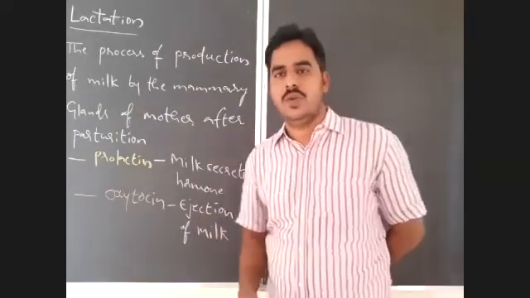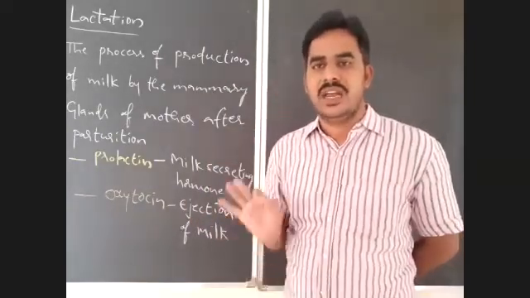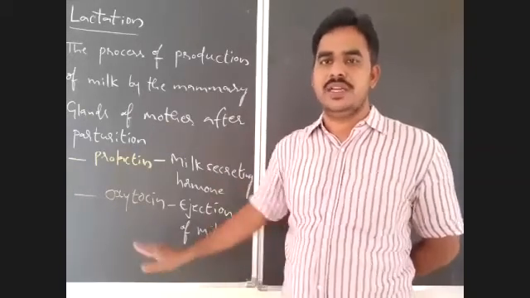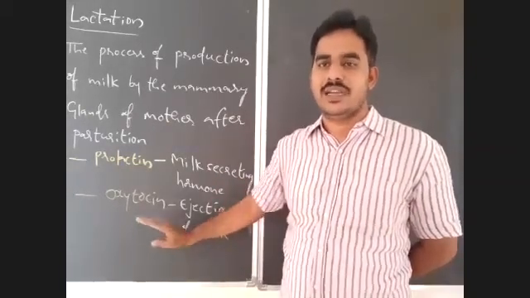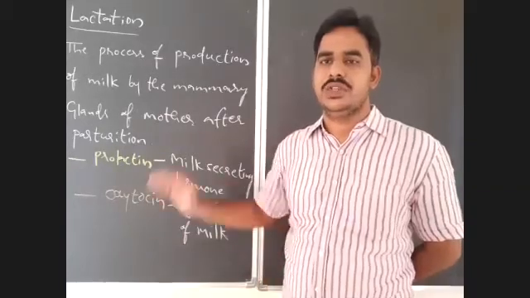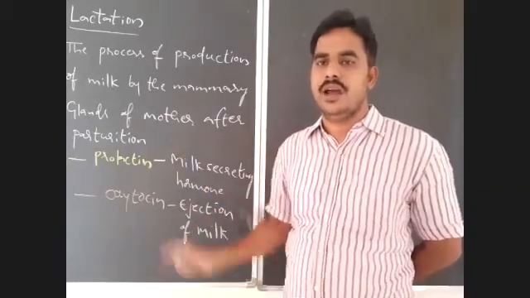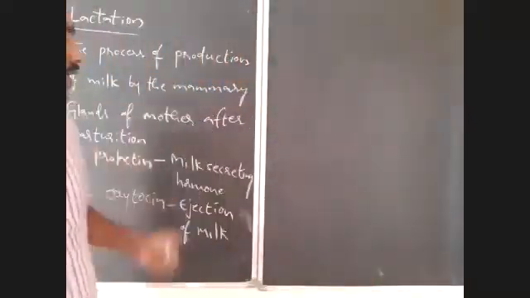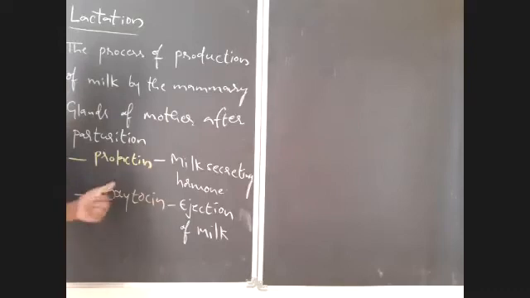Why is it the birth hormone? Because it is responsible for the birth or parturition. Because of that, oxytocin is known as the birth hormone. Oxytocin is the birth hormone or milk ejecting hormone. So these two hormones play an important role in the process of lactation.